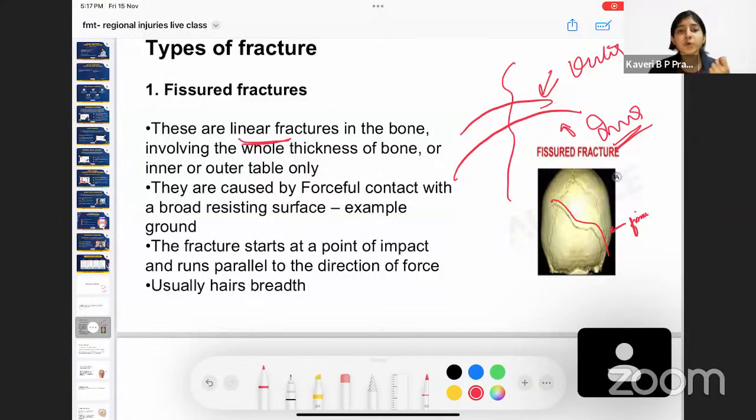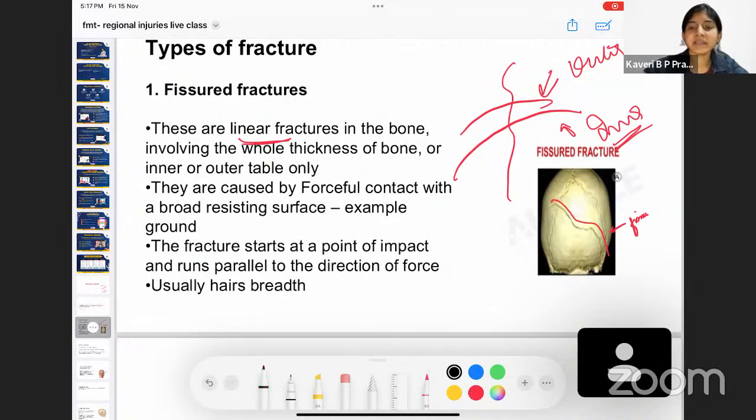These are caused by forceful contact with a broad surface. For example, when the person is forcefully thrown onto the ground, when he comes into contact with such a hard surface, which is also very broad, ground is a very big area, no? Such are the instances when fissured fracture occurs.